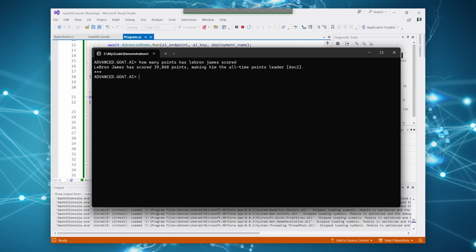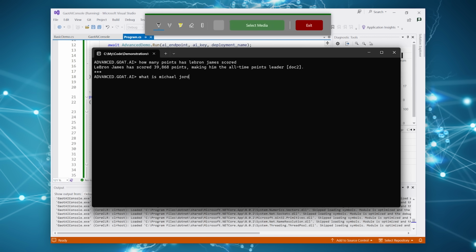Same questions we asked before. How many points has LeBron James scored? And here you can see that it's answered the question. And not only has it answered the question, it's also provided you with the location in the file where that is, right? So this means that it's referencing a document to pull that. So when you look in the Azure Portal UI, you'll actually see a reference link that you can pull in, and there are ways to pull those documents, but for the purpose of a console application, we don't necessarily need that.